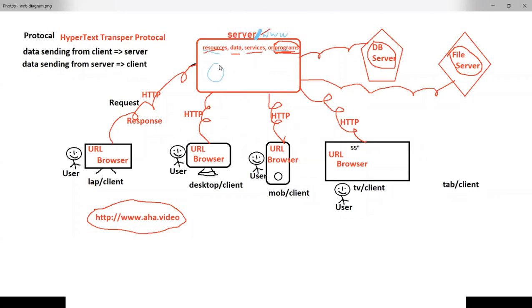Even our websites are available there. Suppose this is your website. These are the websites, and inside them we have some programs. Everything is available in this server. Sometimes this server interacts with database servers, file servers, and also mail servers, which are at a separate level. A physical server is always interacting with all these things, not us. We have to develop the code like that as developers. So this is the server, named www, and inside it our website's source code is available.